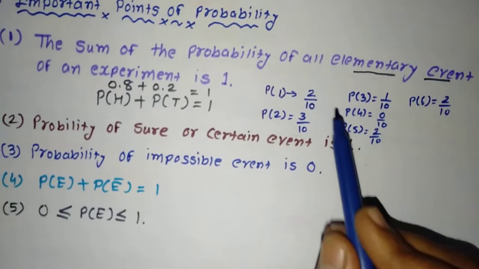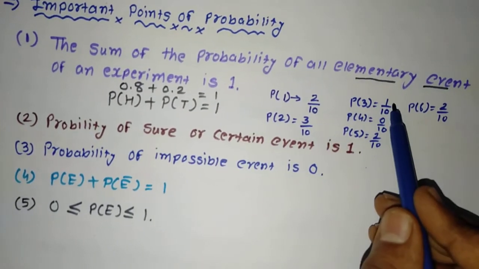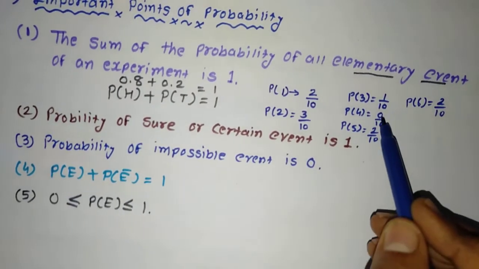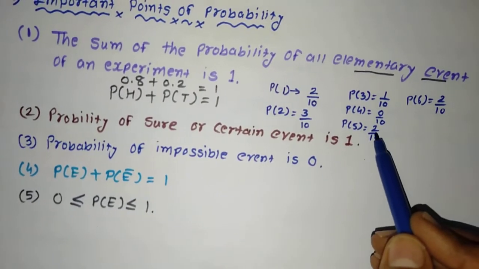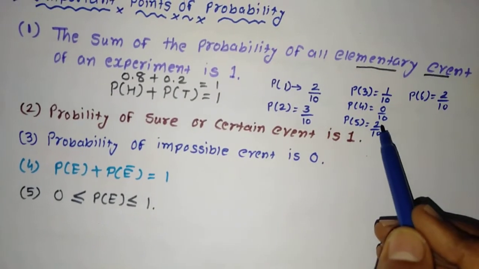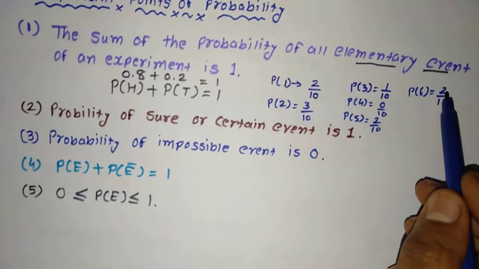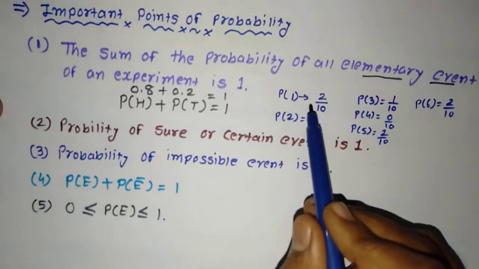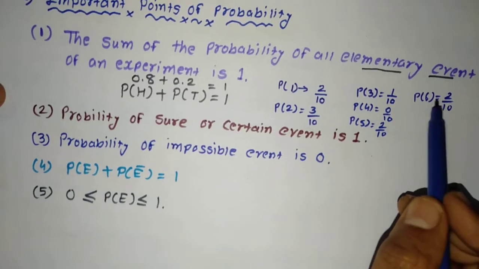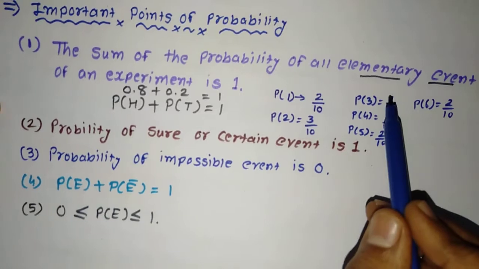So you can see out of 10, 2 times we got 1, 3 times we got 2, 3 plus 2, 5. 1 time we got 3, so it is 6. 0 times we got 4. 5 we got 2 times, so it is 6 plus 2, 8. And 6 we got 2 times, so it is 10. Out of these 10, we got number 1 for 2 times, 2 for 3 times, 3 for 1 time, 4 for 0 times, 5 for 2 times, 6 for 2 times. If we do the sum total of all this, we will get 1.